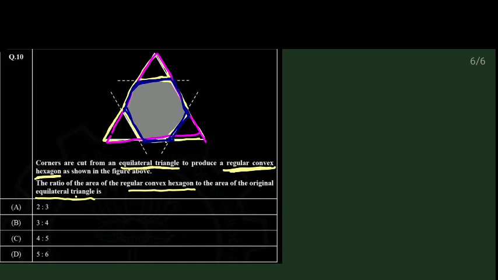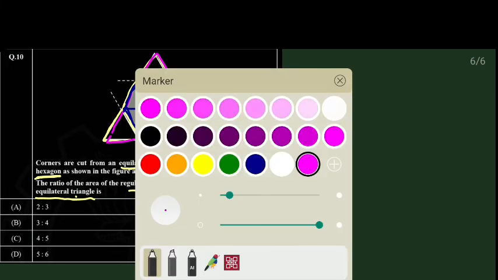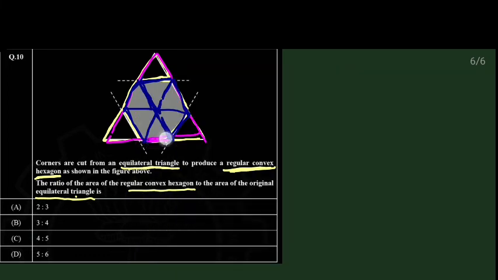So first we find the area of the regular hexagon. How do you find the area of the regular hexagon? Here I am just joining the corners. When you join the corners, you can see that it forms triangles.